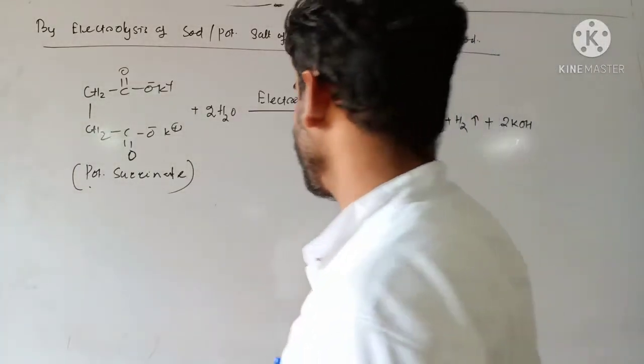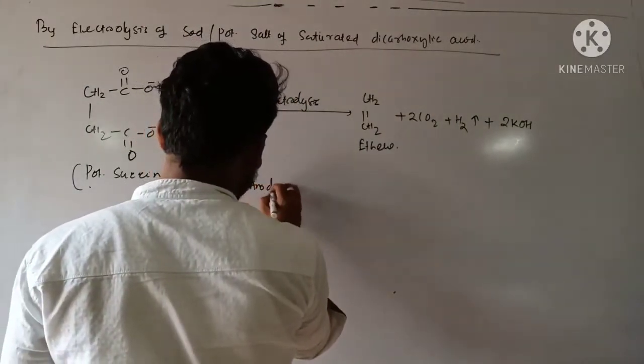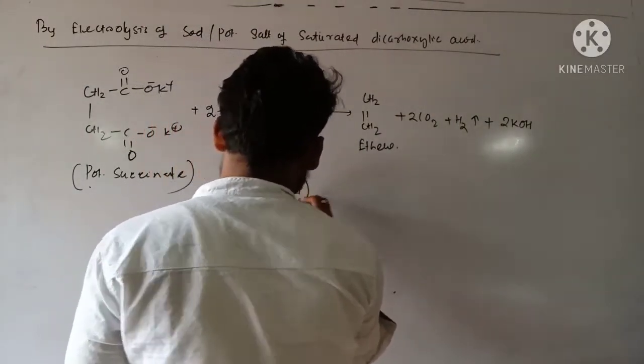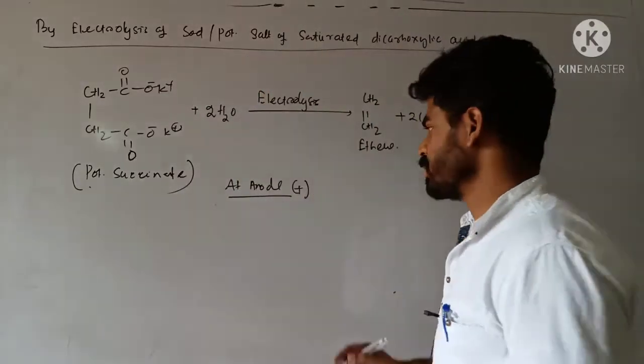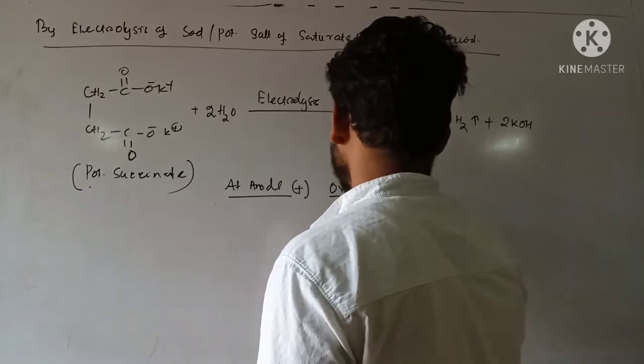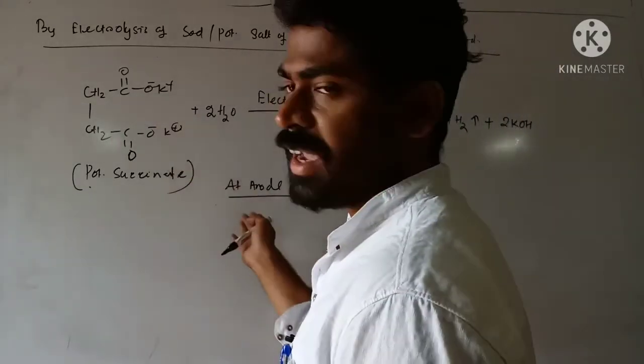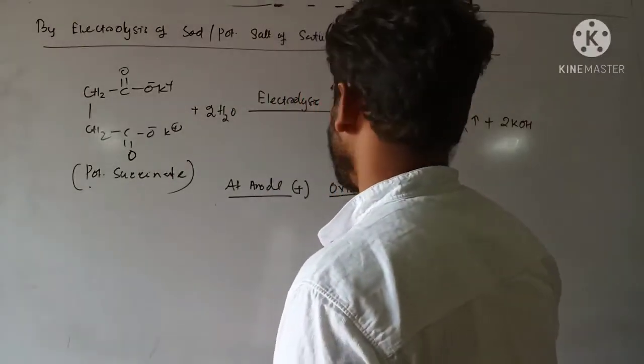So how does it happen actually? At anode, I have told you, oxidation takes place. Oxidation takes place at anode, loss of electron. So at anode, the anion migrates towards anode. So what is the anion over here?